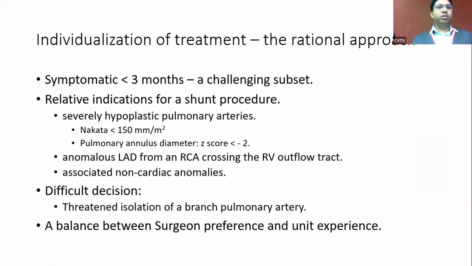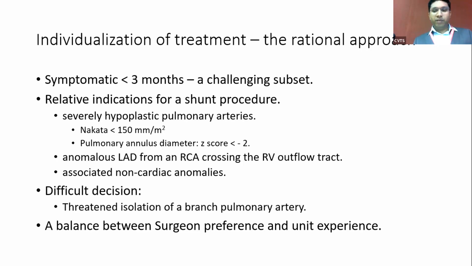Any child presenting with less than 3 months of age is definitely a challenging subset. At least in our practice, the relative indication for a shunt procedure is when we have significantly smaller pulmonary arteries, or when we have an anomalous LAD crossing the RVOT where we cannot do a transannular patch. Sometimes we do a shunt for other reasons, and the child might be having an intraventricular hemorrhage, preventing us from doing a bypass procedure.